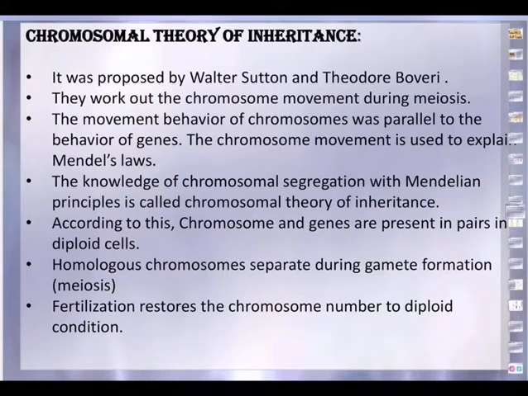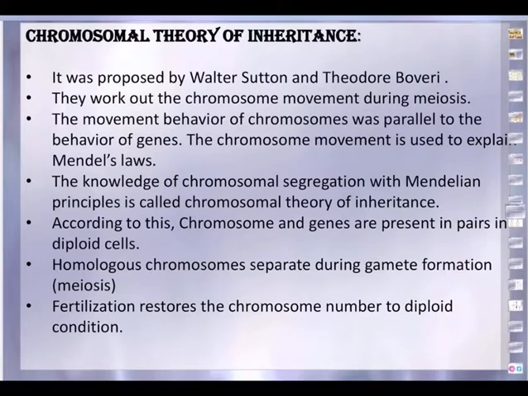The chromosome movement is used to explain Mendel's laws. Already we discussed three of Mendel's laws: law of dominance, law of segregation, and law of independent assortment. So the knowledge of chromosomal segregation combined with Mendelian principles is called the chromosomal theory of inheritance.